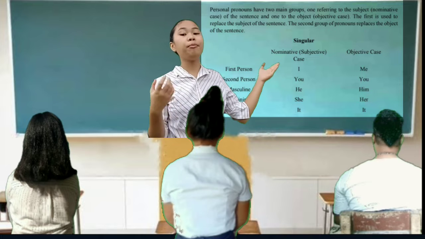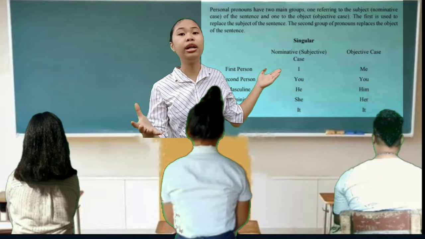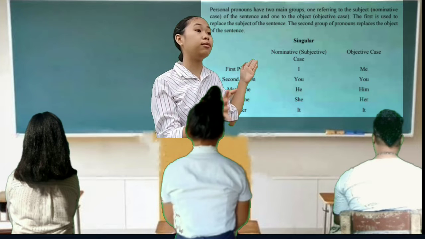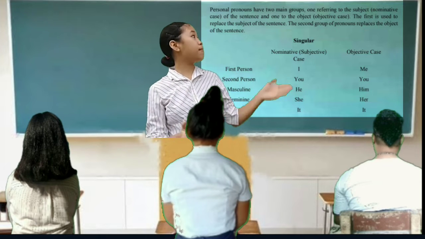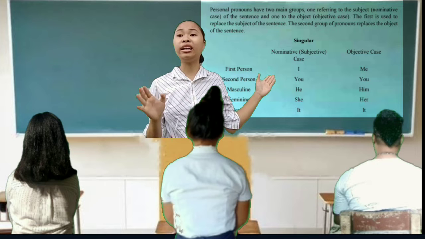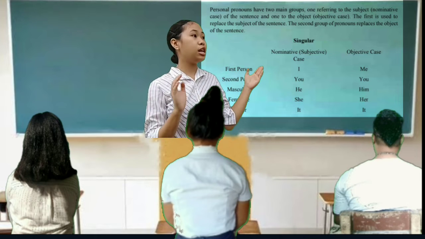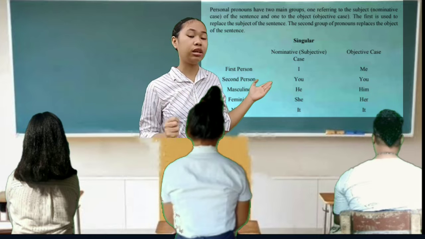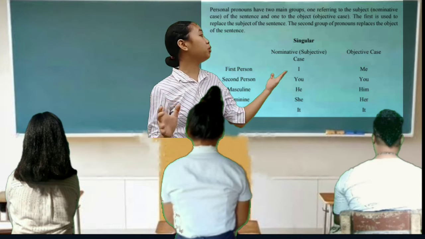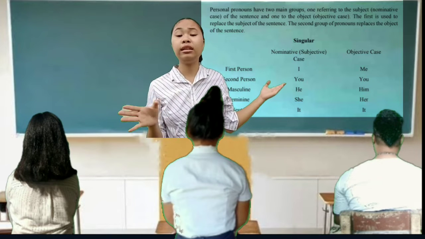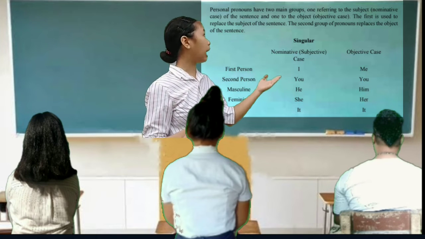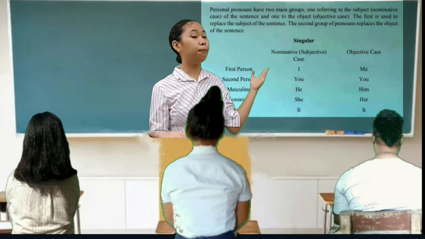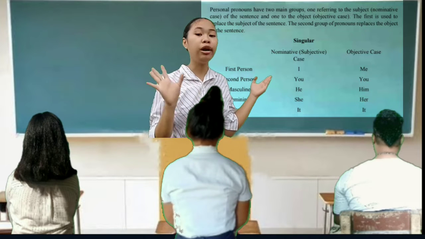For the second person point of view, the pronoun you can be used for the nominative case and also in the objective case. So here in masculine and feminine, we can use he and she in the nominative case, while him and her in the objective case. Now for the neuter, the pronoun it can be used in both the nominative case and objective case. So class, those are the personal pronouns in singular form.